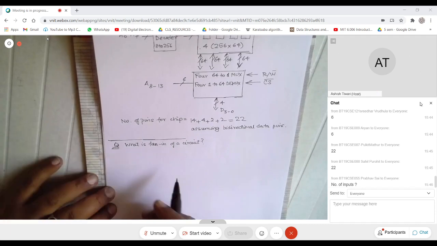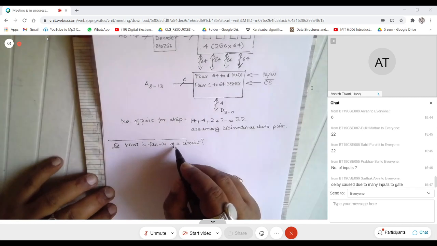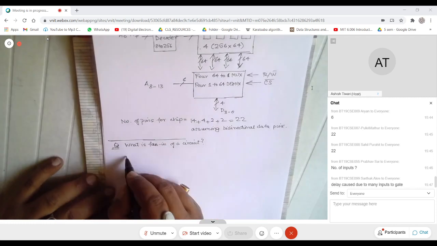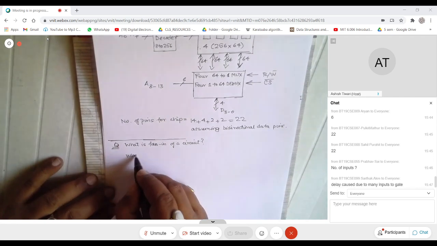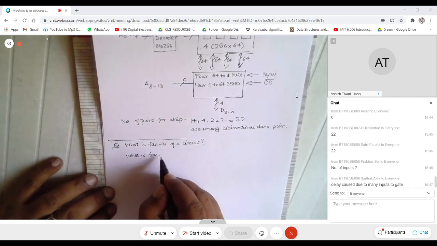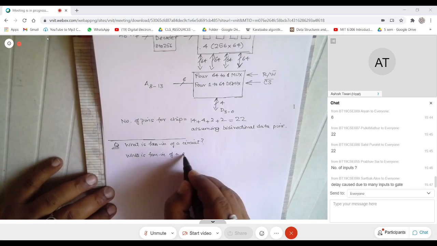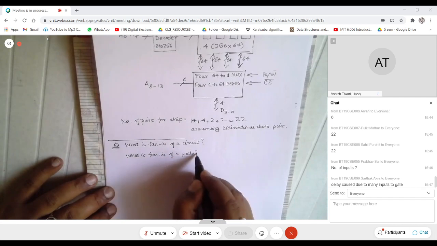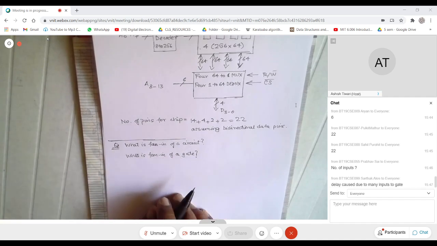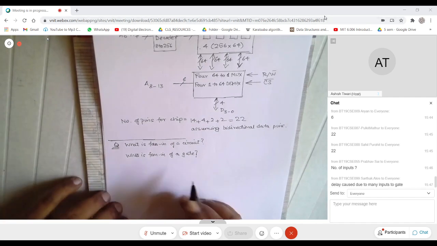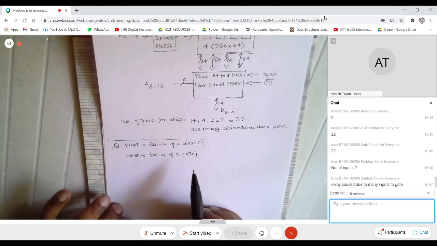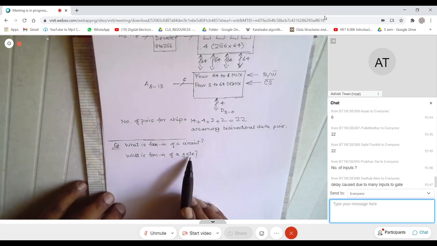Let me ask a simpler question. What is fan-in of a gate? A logic gate. Now it is simpler, right? So I think somebody had that answer. The number of inputs that are there for a particular gate, that is known as the fan-in of a gate, right?